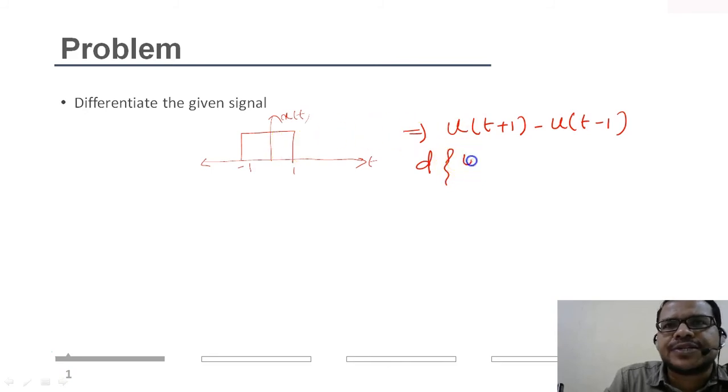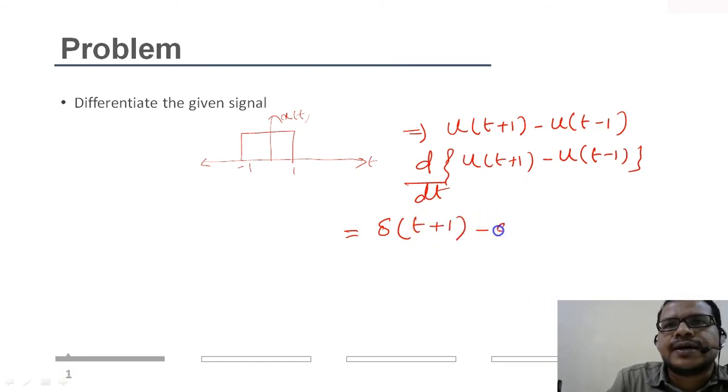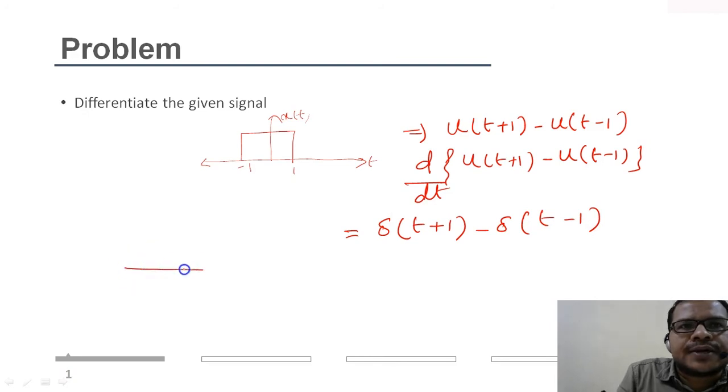So if I take the differentiation of u of t plus 1 minus u of t minus 1 with respect to t, it will be delta shifted by minus 1 minus delta shifted by plus 1. So how will this look like?